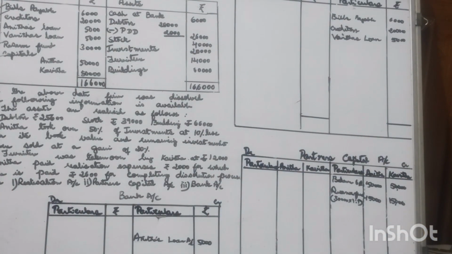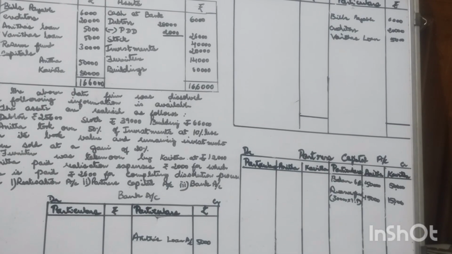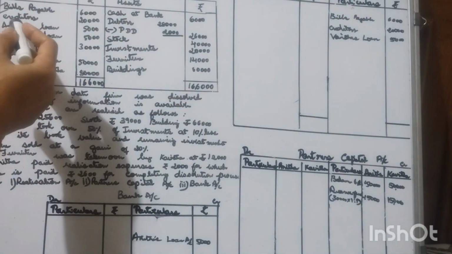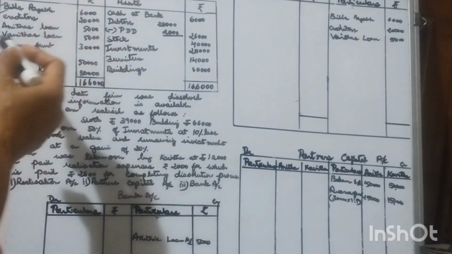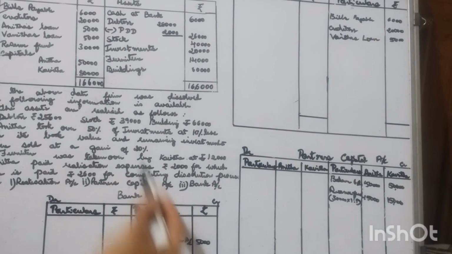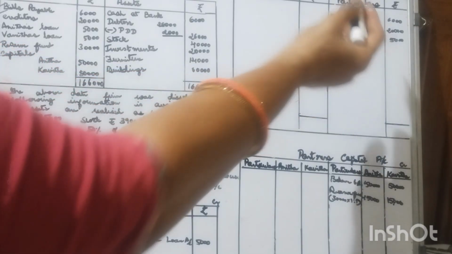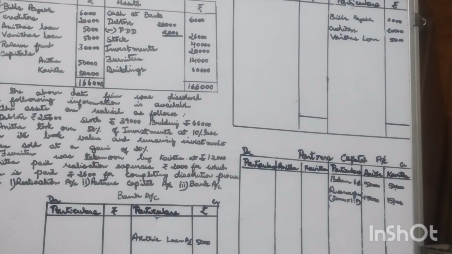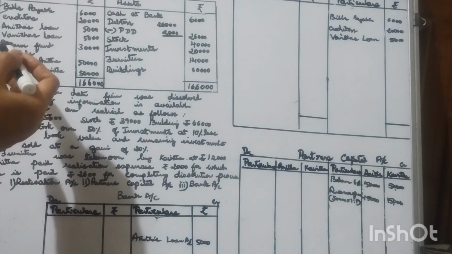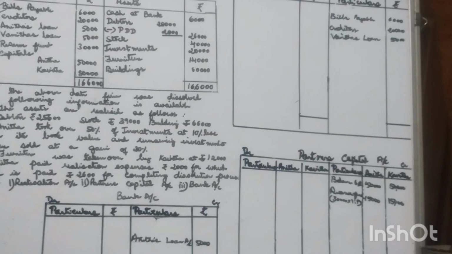So these are the entries under the liability side. Bills payable must be credited to realization account. Creditors have to be credited. Anita's loan must be credited to bank account. Vanita's loan, Vanita is the third person, so external liabilities must be credited to realization account. Reserve fund has to be divided equally, 1:1. Two partners' capital must be recorded as balance brought down.